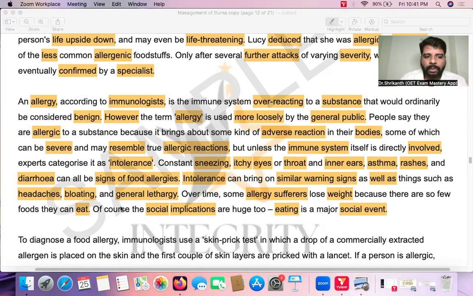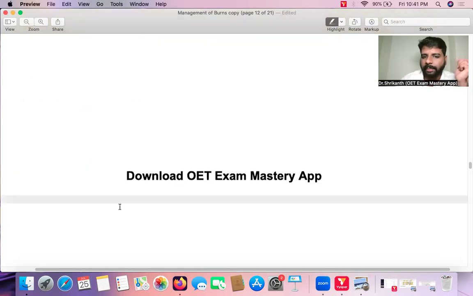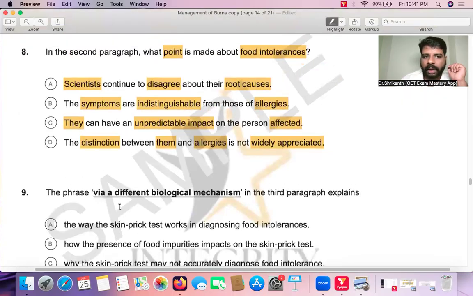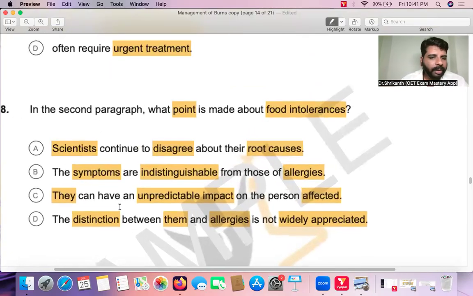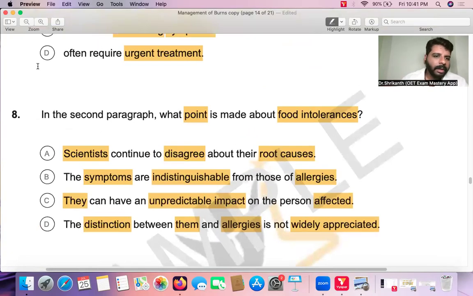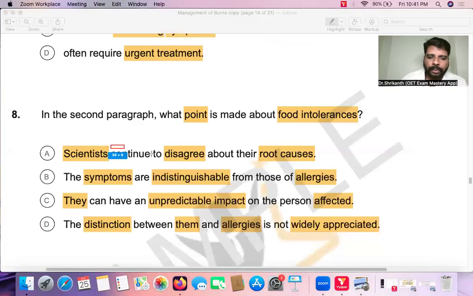Okay, now let's go to A, B, C, and D. Let's see what answer options we can eliminate and what answer options we can keep. So what is answer option A telling us? Scientists continue to disagree about their root causes. What is the verb in answer option A? Continue to disagree. That is, scientists are fighting with each other. Did we read this verb anywhere? We did not read this verb anywhere. So very, very easily, we can eliminate answer option A.